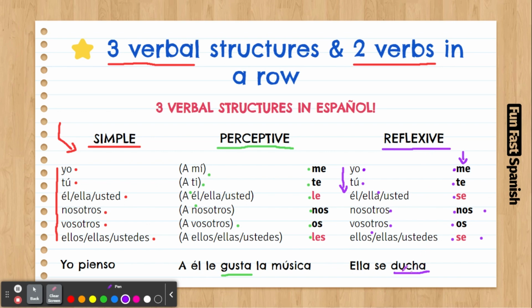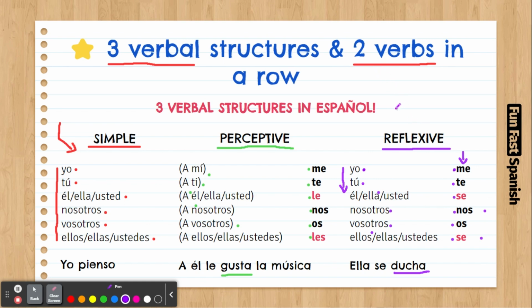For example, the verb ducharse is a reflexive verb, which means to take a shower. Quedarse is to stay. Irse is to leave. Comerse is to eat something countable. Dormirse is to fall asleep. So there are some verbs that are worth learning. Now that you're aware of these three structures, let's see how we put two verbs in a row.